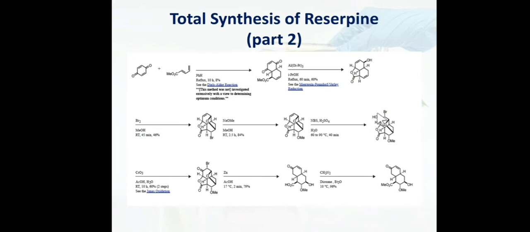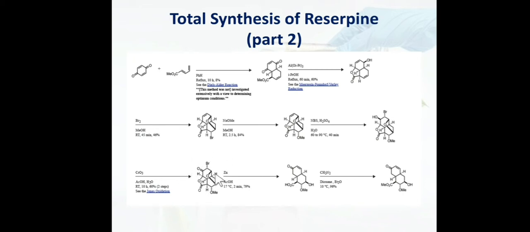Now this OH is oxidized to keto when it is treated with CrO3. It's a very famous reaction known as Jones oxidation. Now what we get? We get this keto, or I will say alpha bromo keto compound.